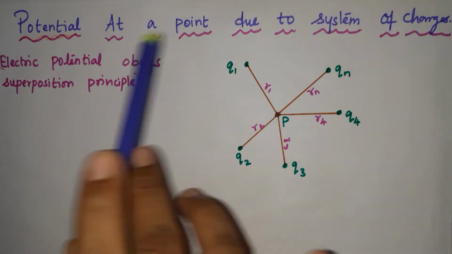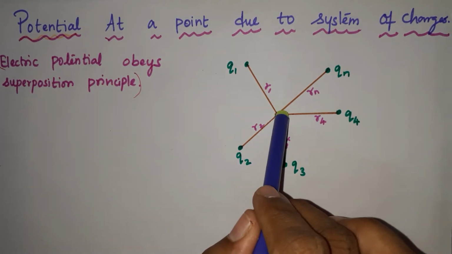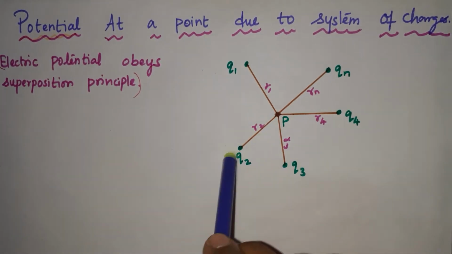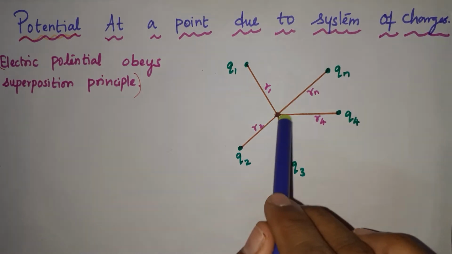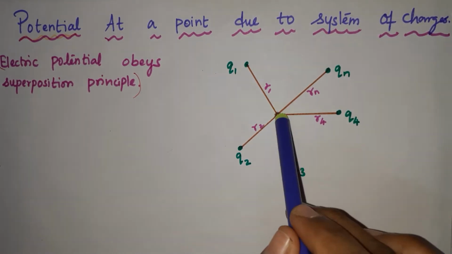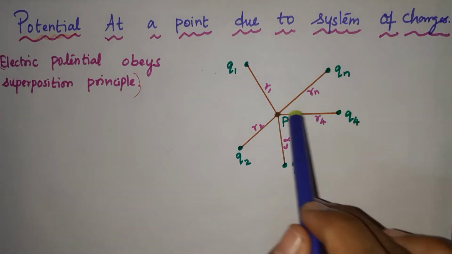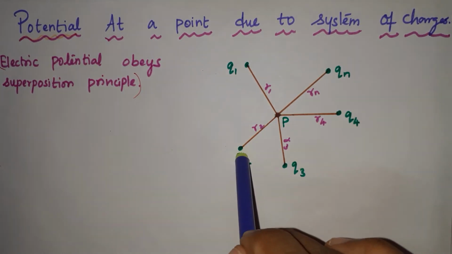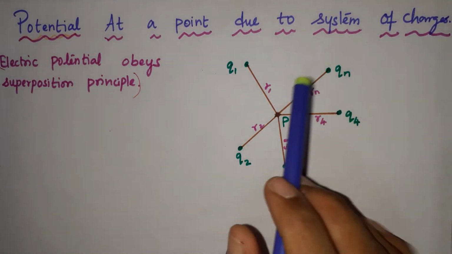It's nothing but the net force on a given charge is a vector sum of all individual forces exerted by various charges separately. What does it mean?